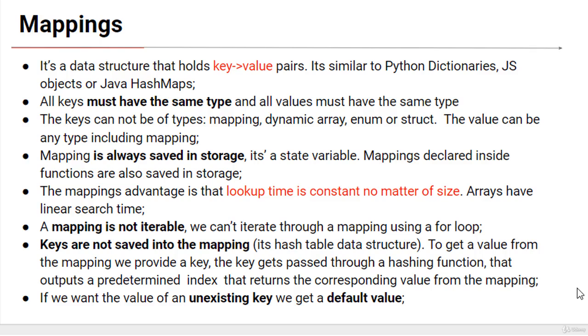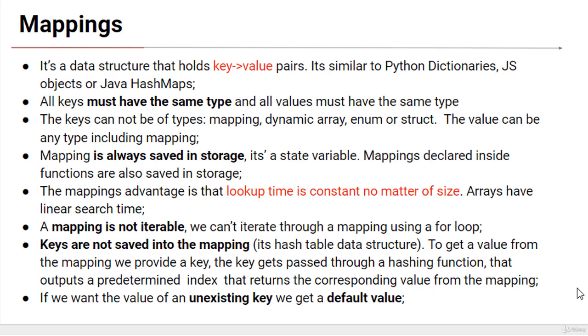Now let's talk about mappings. A mapping is a data structure that holds key-value pairs. It's similar to Python dictionaries, JavaScript objects, or Java hash maps. All keys and values must have the same type.